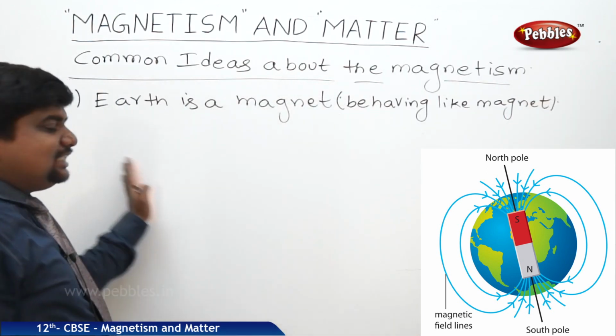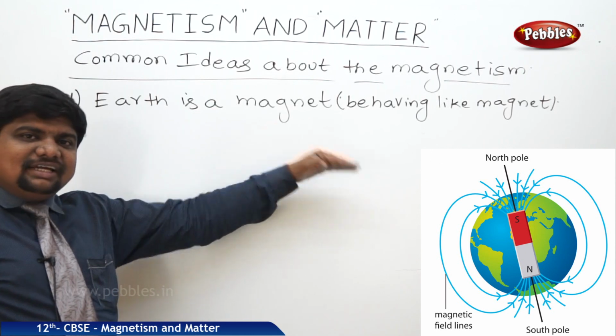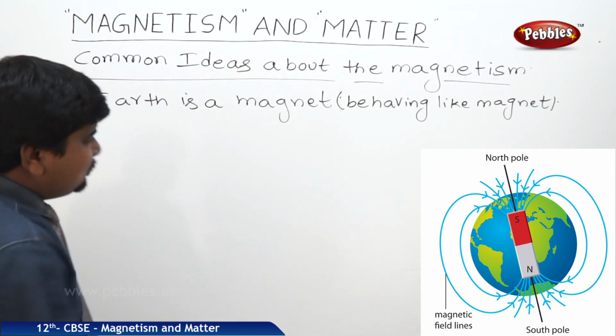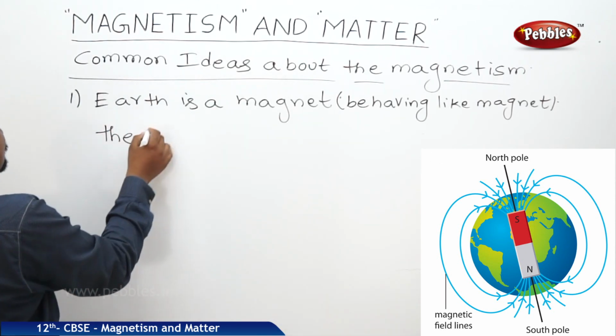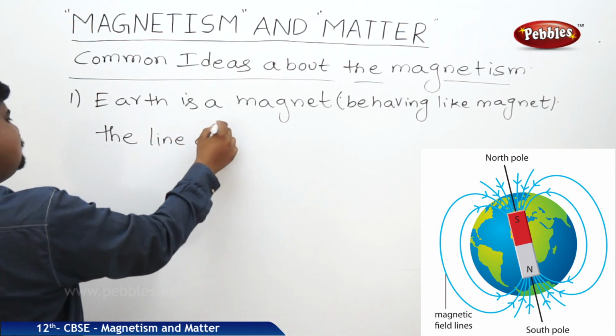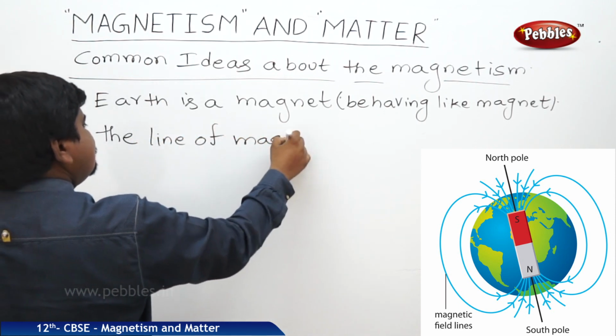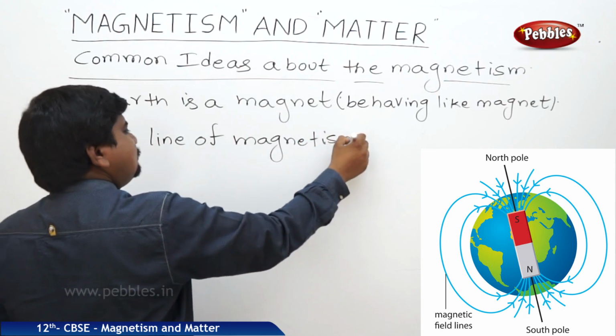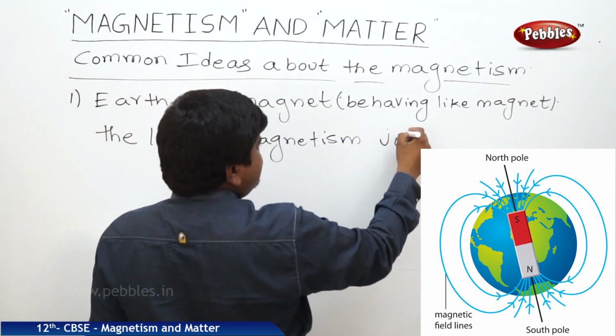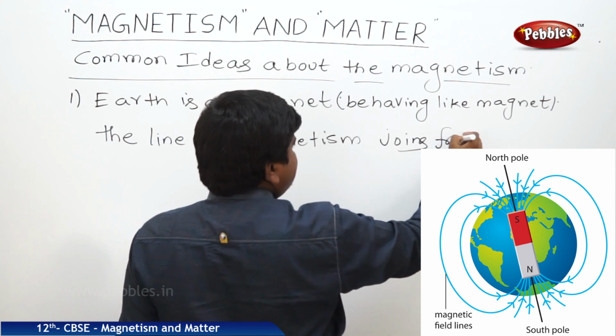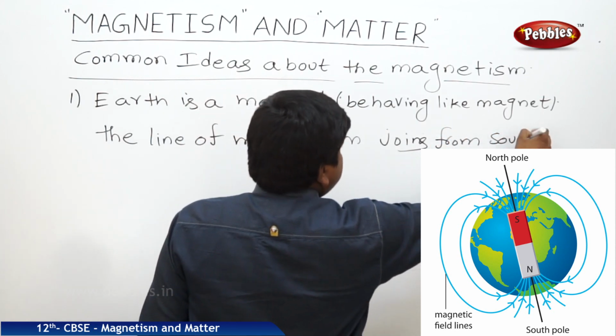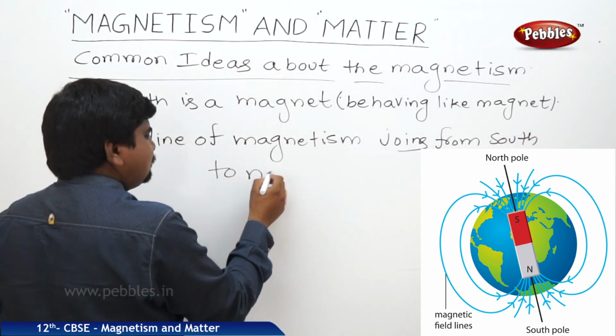Mostly it shows the direction of the magnetic field from north to south. The lines of magnetism of Earth join from south to north.